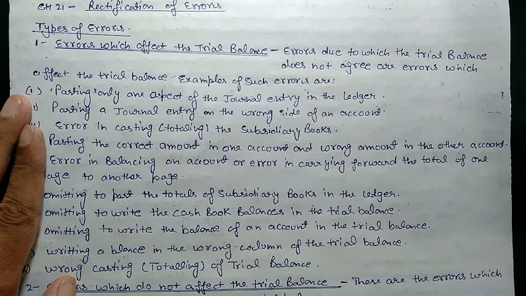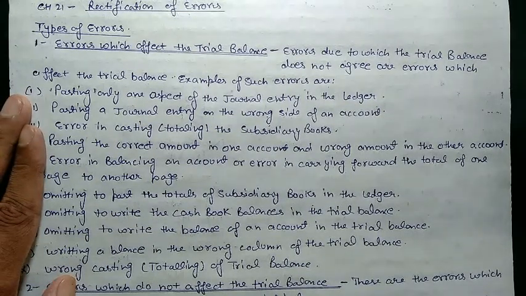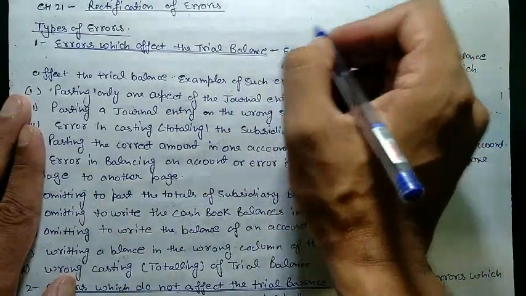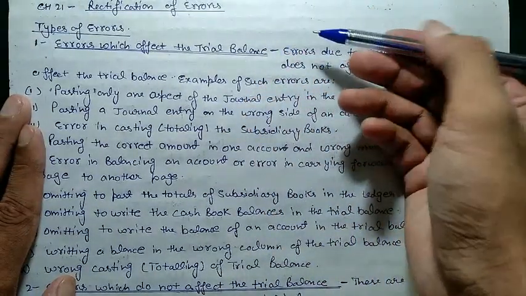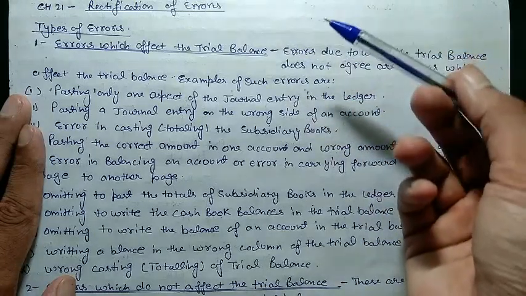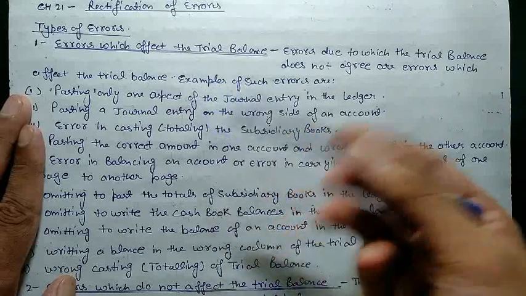For that, rectification of error was made. If you made an error in posting an entry, how do you correct it? We have many methods for correcting entries. In this chapter, we will study the types of error we find when we are posting or recording our entries. It is easy to correct entries in your notebook, just put a cross or post another entry, but when you post an entry in your accounting software, you can't reverse or delete that entry.